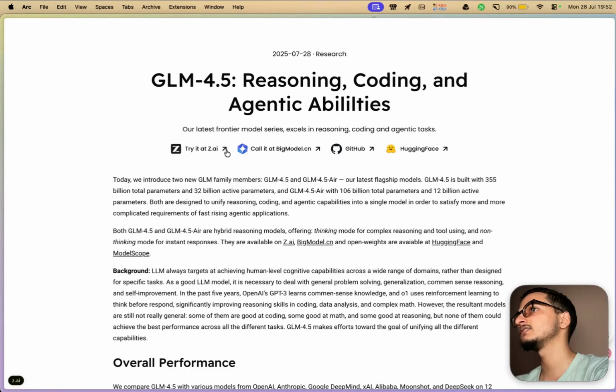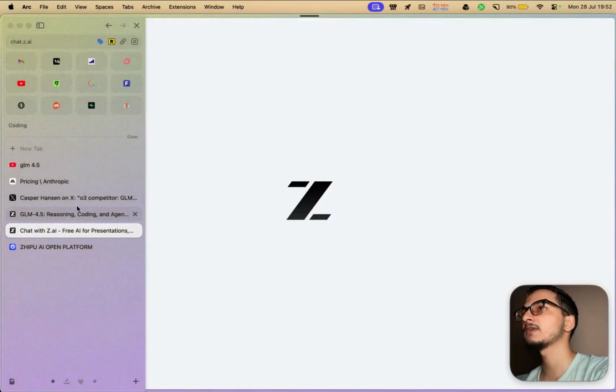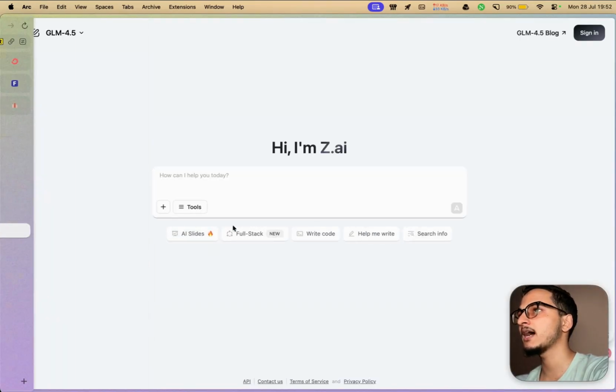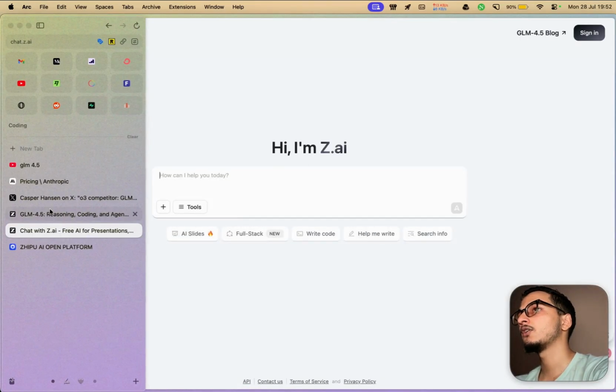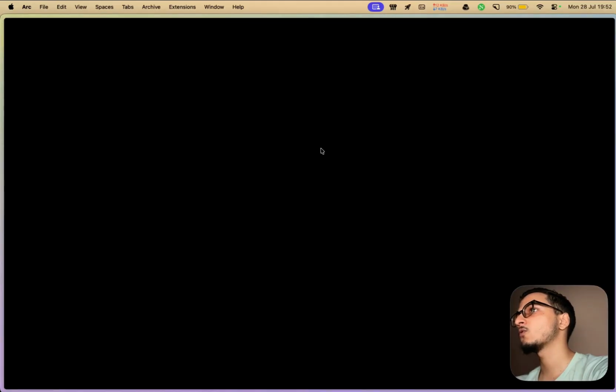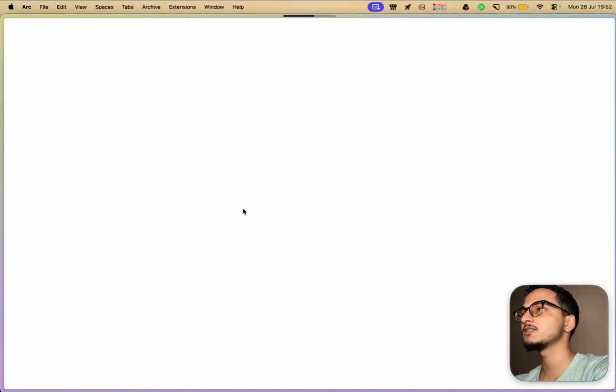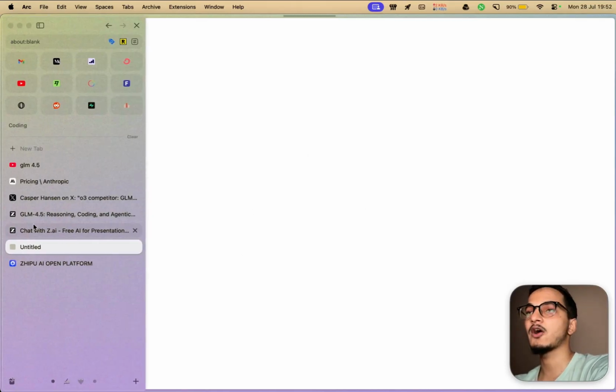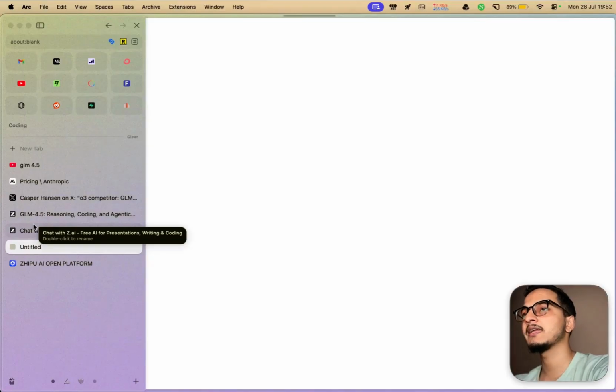If you want to try out GLM 4.5, you can try it out at chat.z.ai, or it is also available on bigmodel.cn. But I think we'll just have to wait for providers to give access to GLM 4.5 so that we can use it through API on different tools like Claude Code or Roo Code, etc.